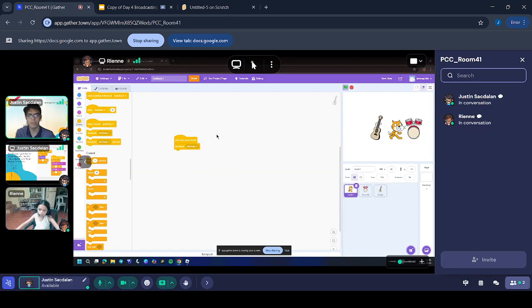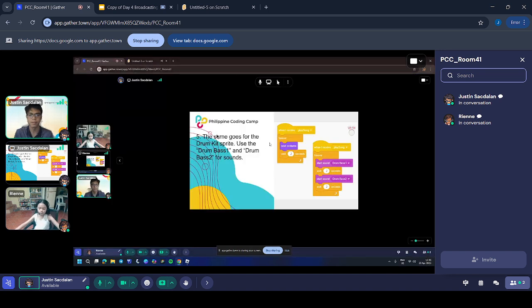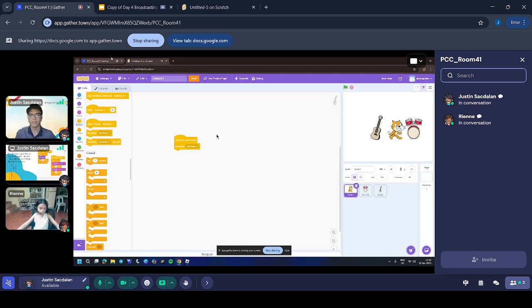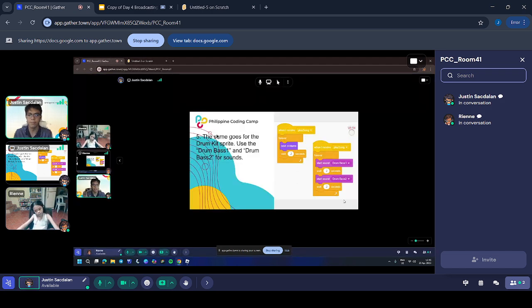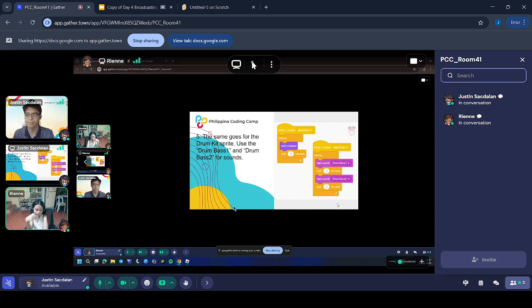So you see how you didn't even click on the guitar, but it did something, right? That's how you use the broadcast blocks. It's like trying to flip on a switch, right? If you press on a light switch, you're not technically touching the light bulb itself, right? So the switch sends a message to the light bulb to turn on. That's how broadcast and message works. Okay? I understand now.